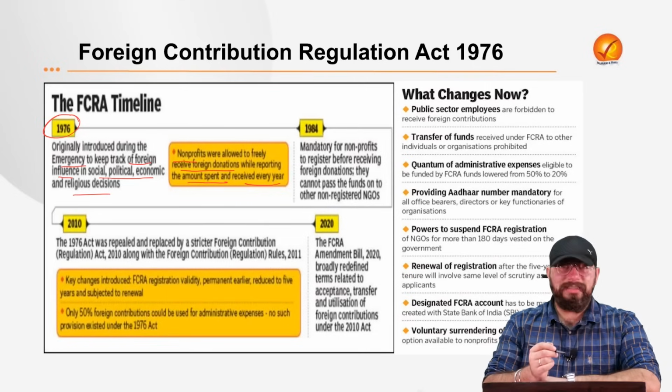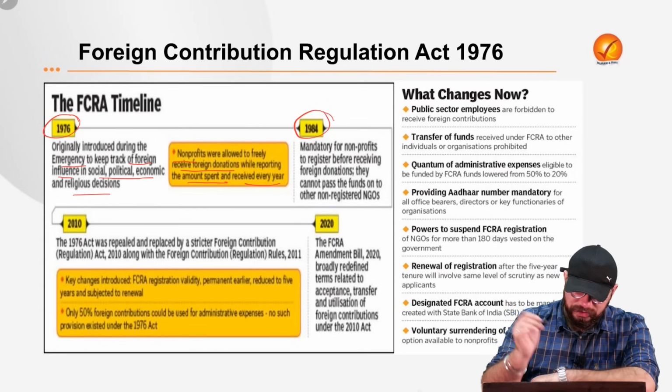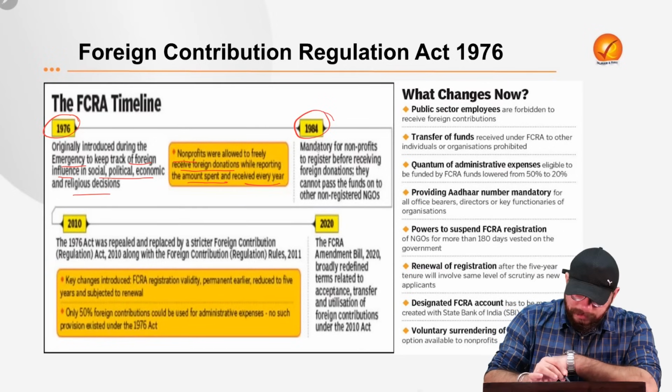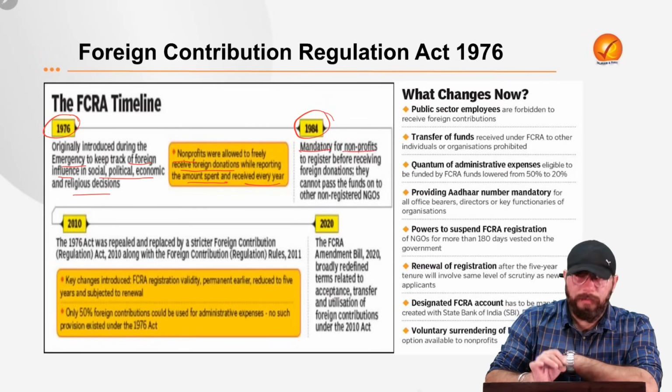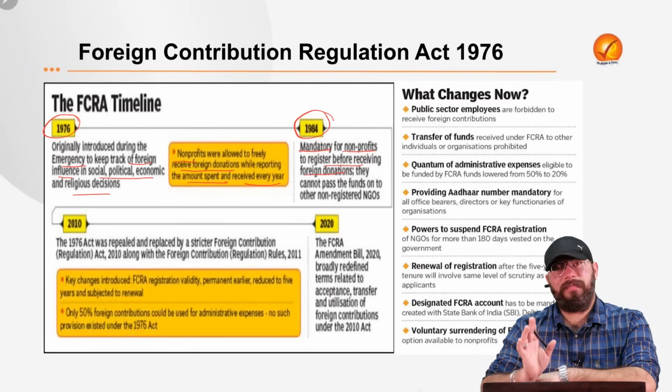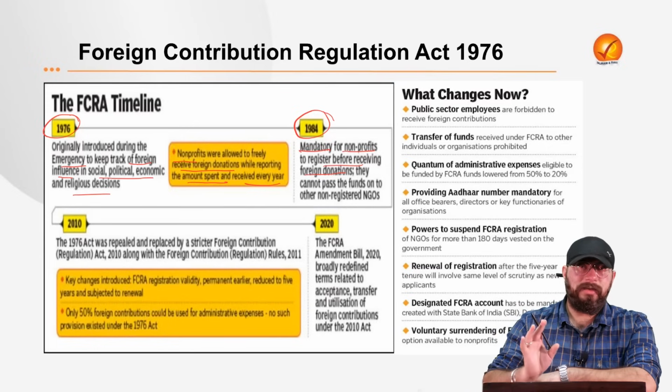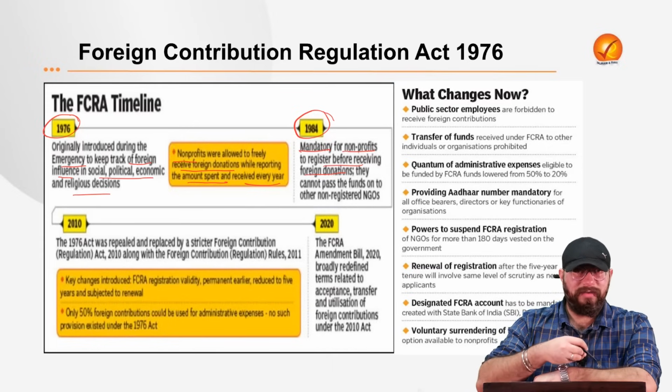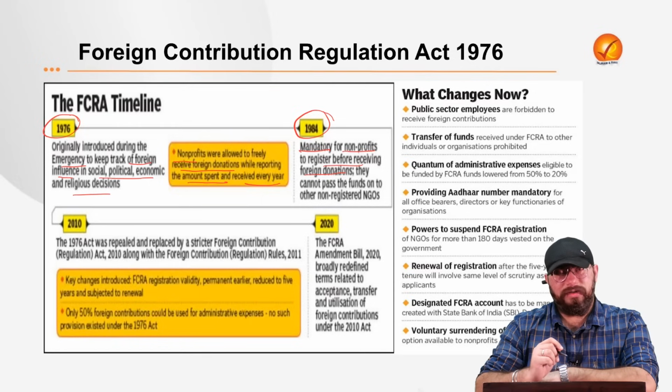That was in 1976, but in 1984 a major amendment was made, and it was made mandatory for all non-profits to register themselves before receiving foreign donations. So earlier, they did not have to register themselves. They could just freely submit an application: this is the money we received, this is the expenditure we made.